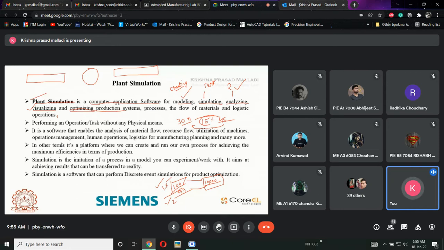Optimizing of what? Different types of optimization. The production system: if I am going to produce this type of circular cellular phone, from this phase to this phase, this is called a production line. If I am going to optimize the production line, that is optimization. Then process. I am following some set of processes. If I want to modify that, or reduce the processes involved, a product moves from the input to the output through the first machine, second machine, third machine, fourth, fifth, sixth, seventh and eighth machine.